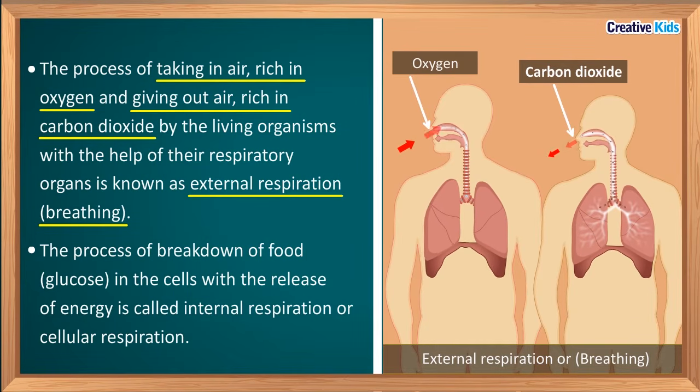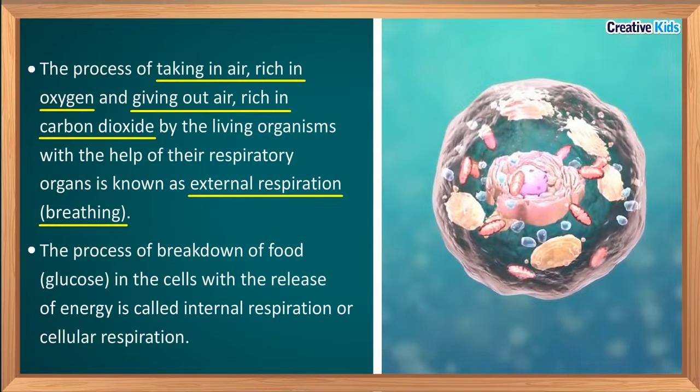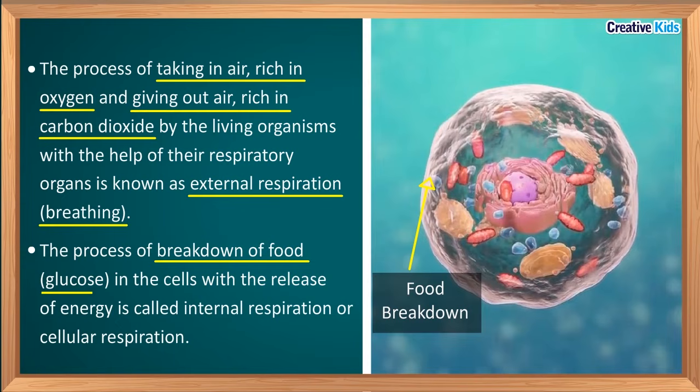Now there is a question. Why do we take in oxygen inside the body? What is its role? Let's understand. The oxygen that we take inside the body by the process of breathing goes to each and every cell of the body. In each and every cell of the body, the oxygen breaks down the food, that is glucose. And in this process, energy is released. So the process in which the breakdown of glucose occurs inside the body is called internal respiration or cellular respiration.